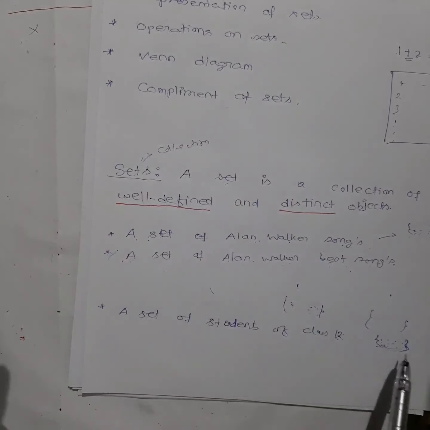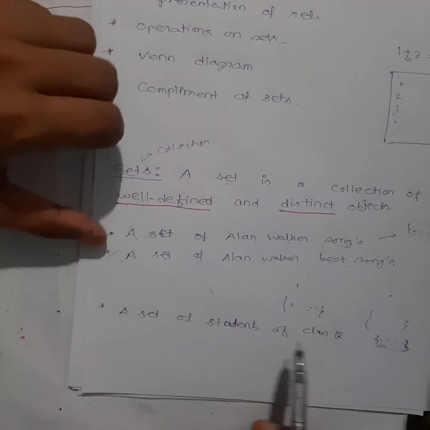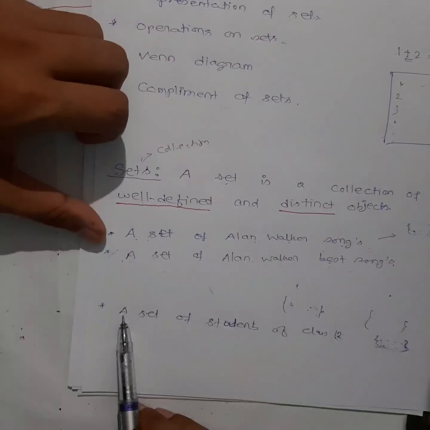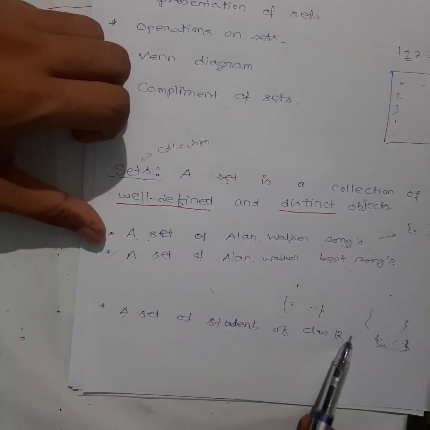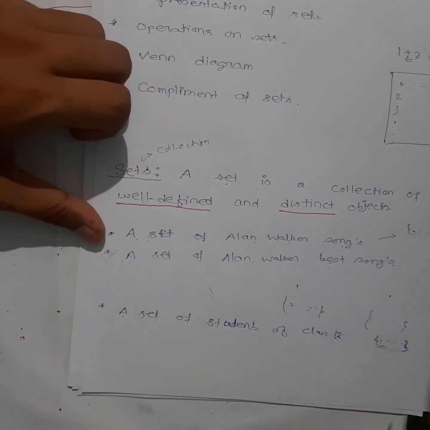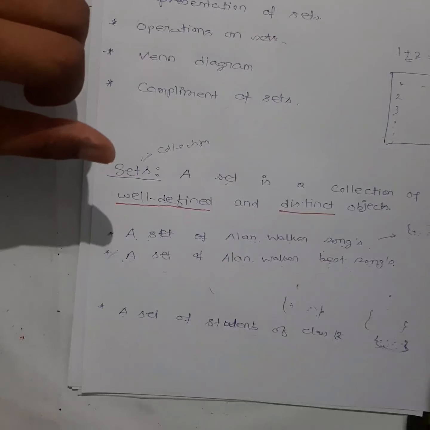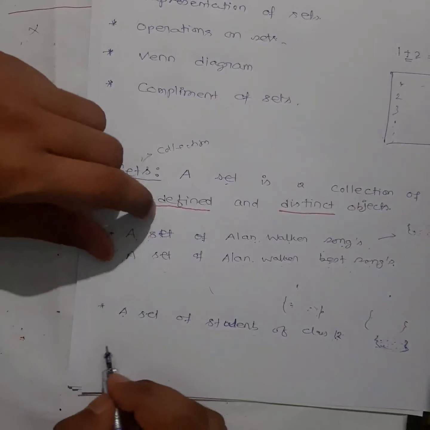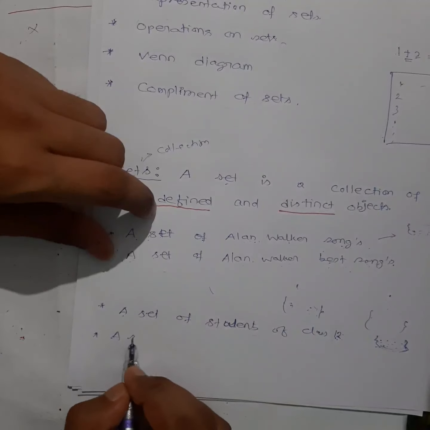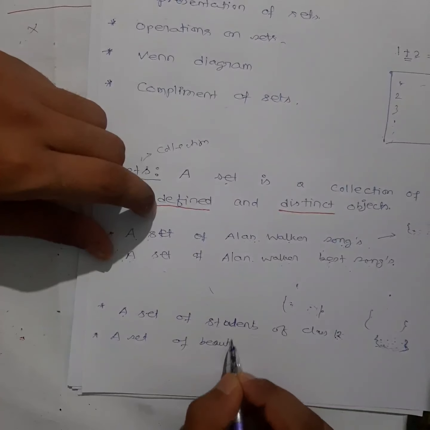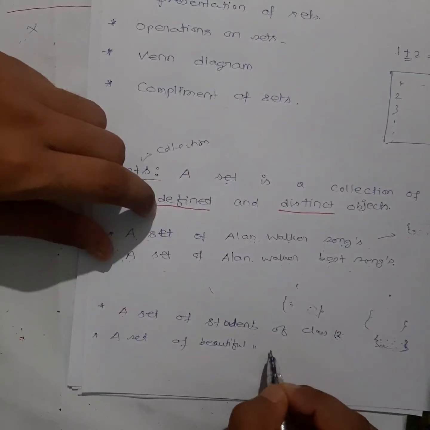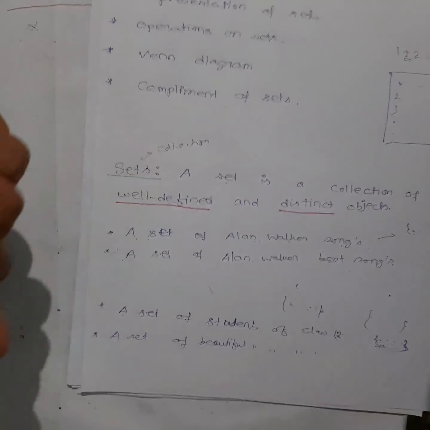So why are you able to give me the same kind of list? Because you have understood what I'm asking: a set of students of class 12. So this is well defined. That's why you are able to give me the same list of all the students. But if I ask you, give me a set of beautiful students of class 12, or clever students of class 12.